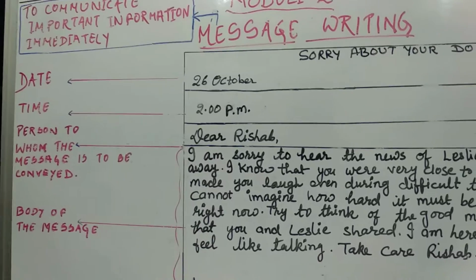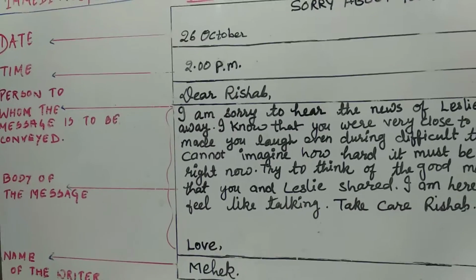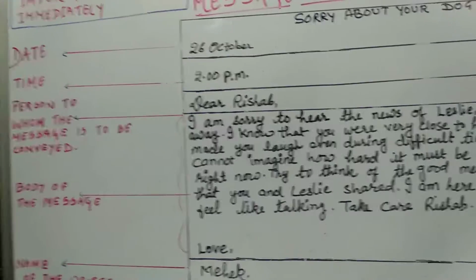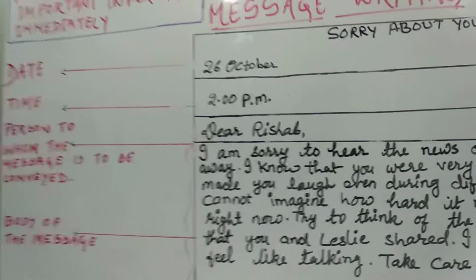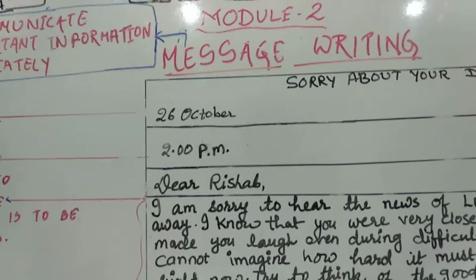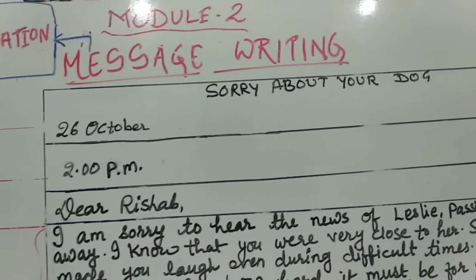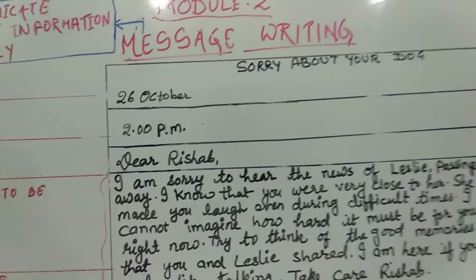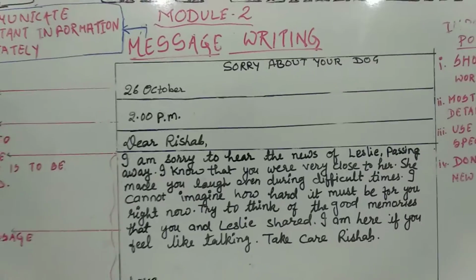Secondly, we can express the feeling of thanks to someone. For that, some of the expressions we can use are: thank you so much for your gift, thank you so much, I like the gift a lot, or thank you, I really want to appreciate your things.